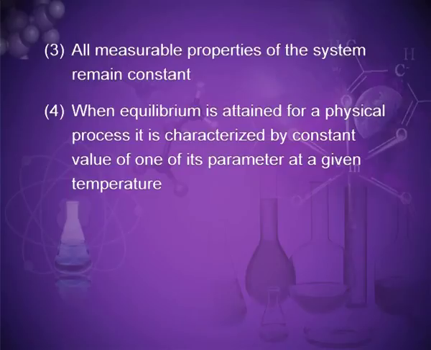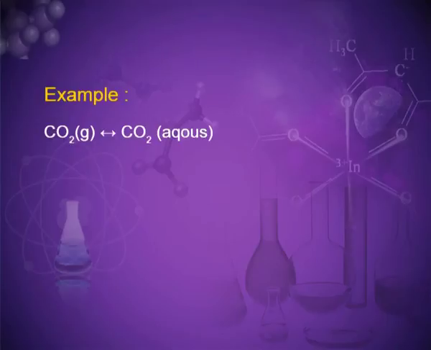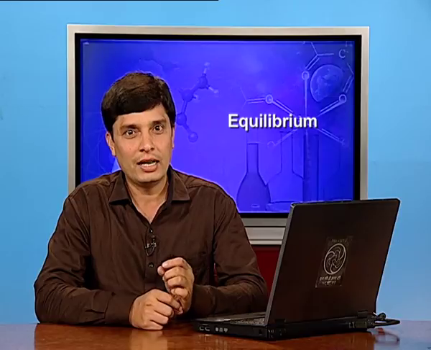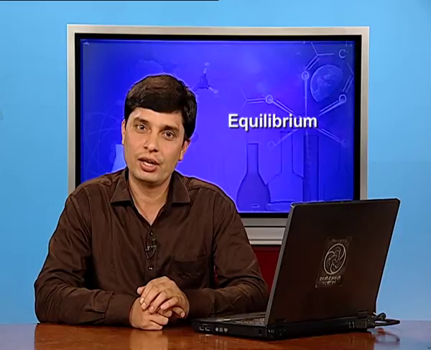Fifth, at equilibrium, there exists an expression involving the concentration of the substance which is constant at constant temperature. Example: carbon dioxide transforms from the gaseous state to aqueous, CO2(g) to CO2(aq). The concentration of CO2 aqueous divided by the concentration of CO2 gaseous is constant at constant temperature. This constant is called the equilibrium constant K.